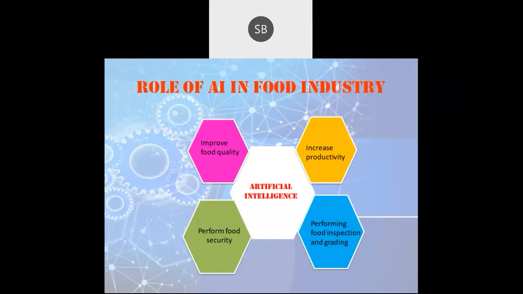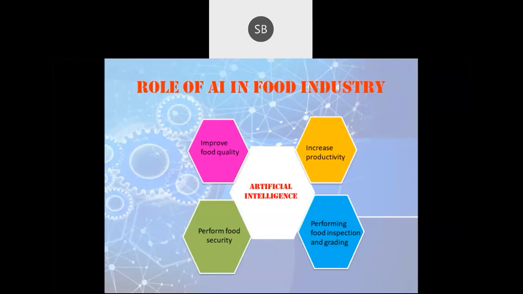Okay, that is the prime factor, the basic thing which we require. That is, as a consumer we prefer to have a good quality product. So in order to manufacture a good quality product, we need to produce a product which has good quality. Once we are using this artificial intelligence, we can produce a food of superior quality. So for that we use this artificial intelligence.